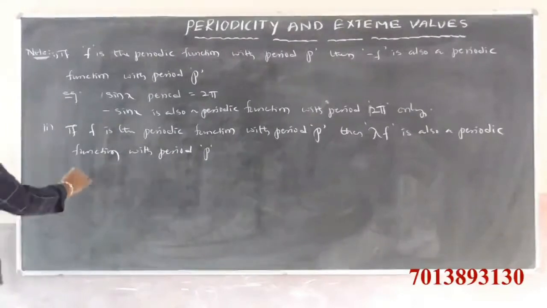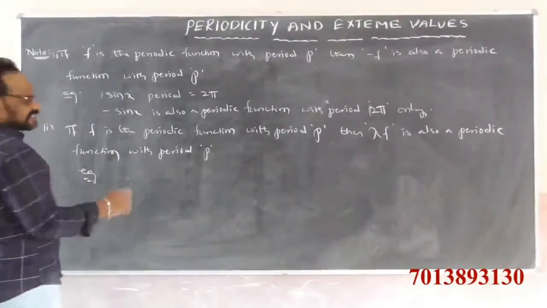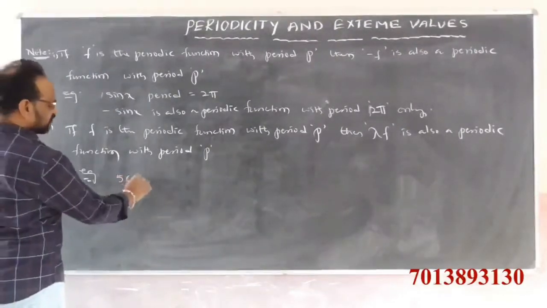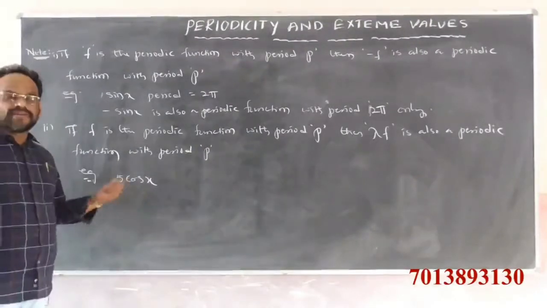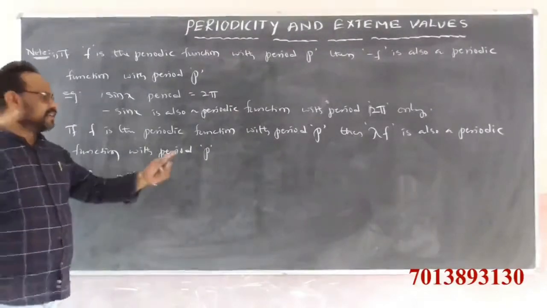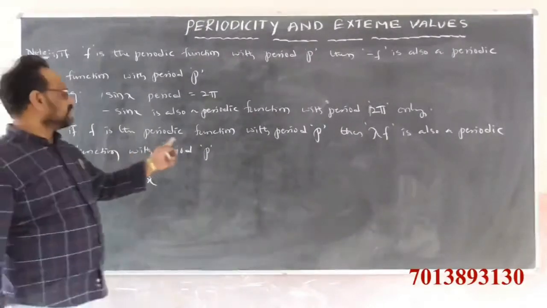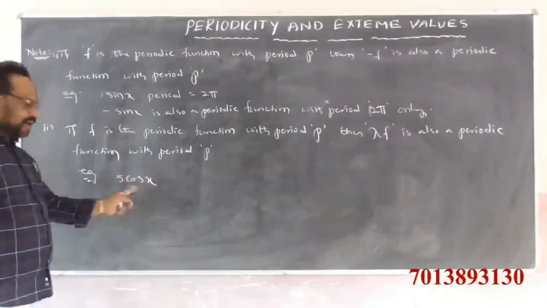That means, for example, sin x or cos x. Cos x is a periodic function. Take 5 cos x, 5 times cos x. What is the period of 5 cos x? Cos x is a periodic function with period 2 pi.